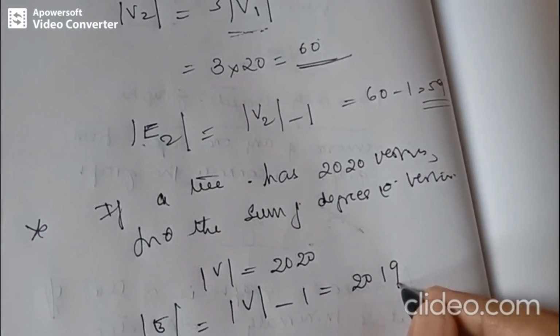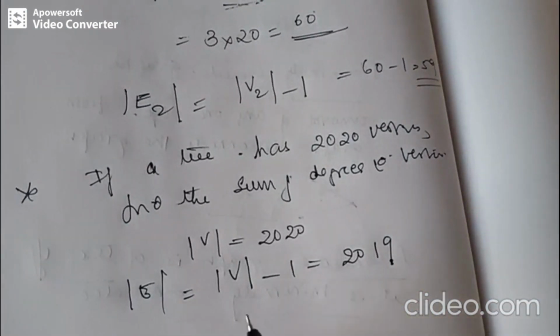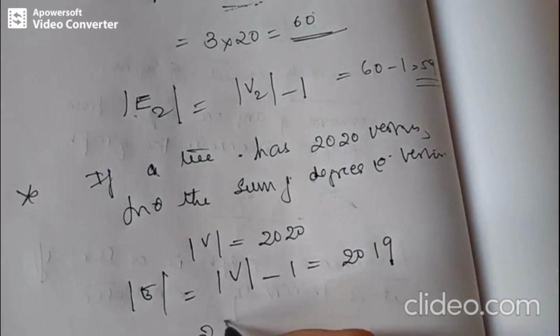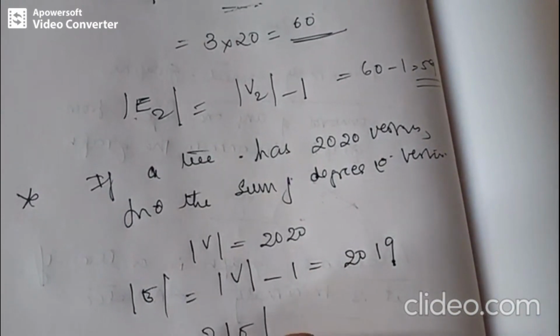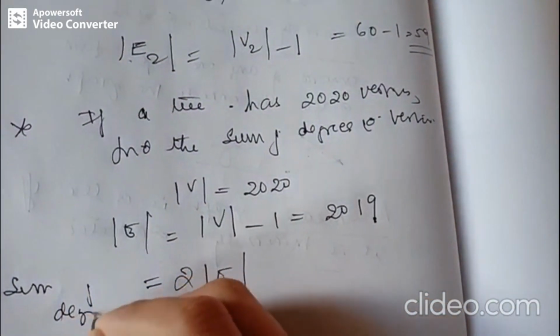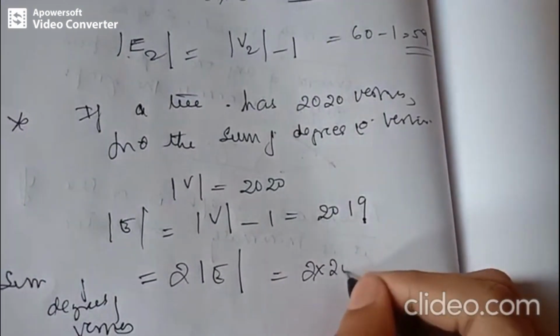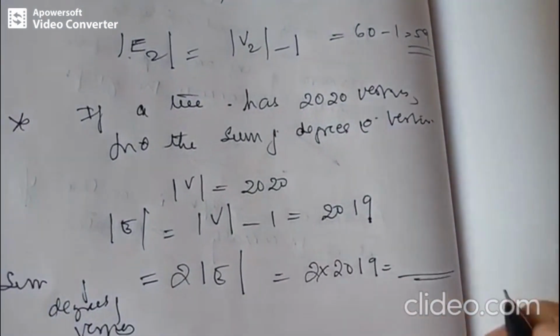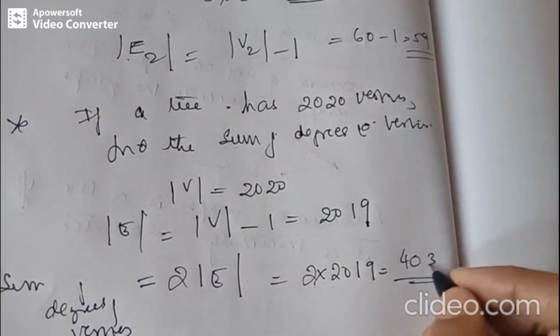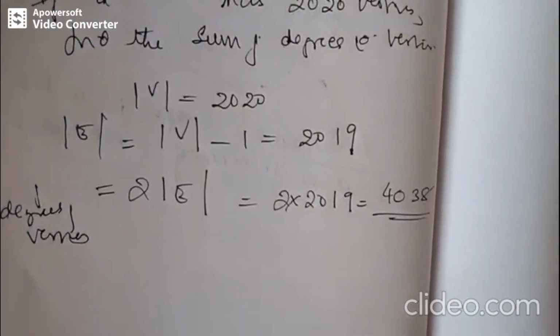And by the handshaking property, we know that the sum of degrees of all the vertices is twice the number of edges. So that is what we have to find out. That means we have to find out twice E, which is the sum of degrees of the vertices. So it is twice into 2019. So we get 4038. So next we will go to the next question.